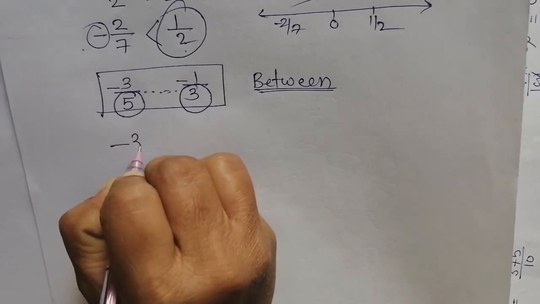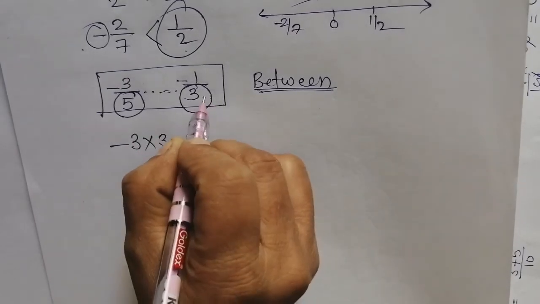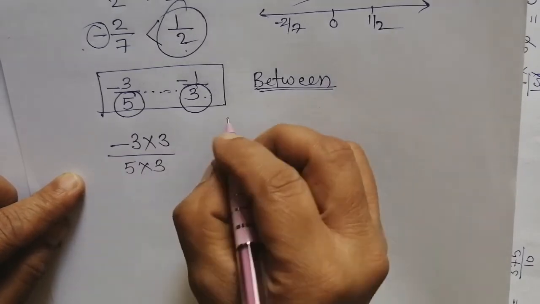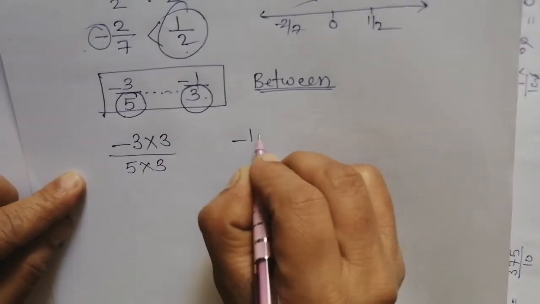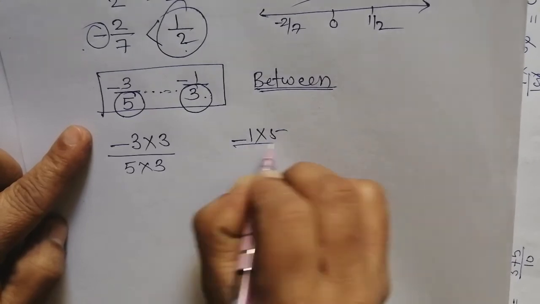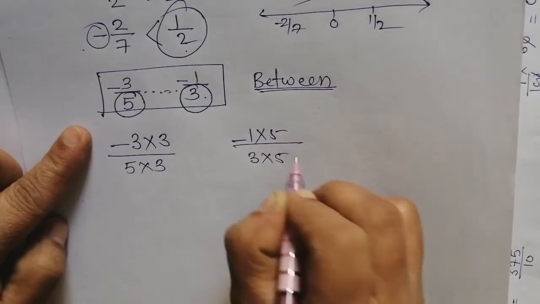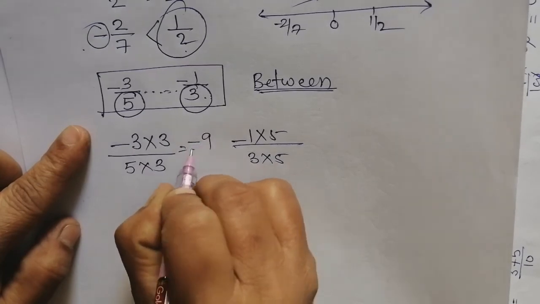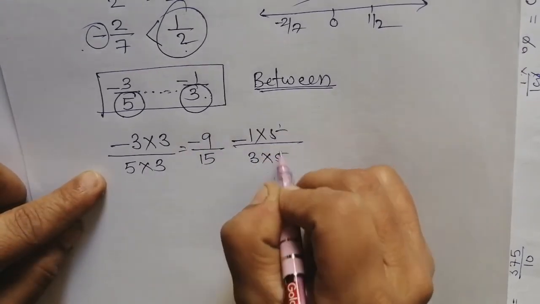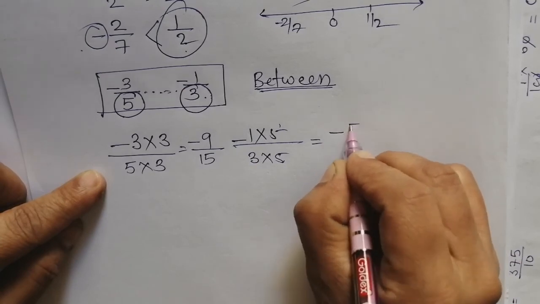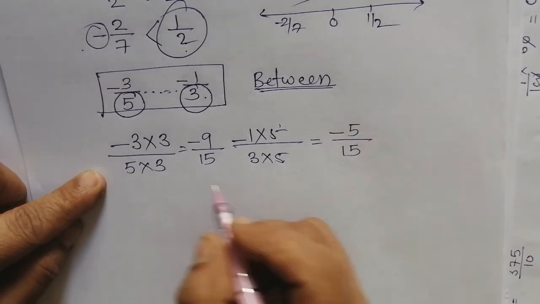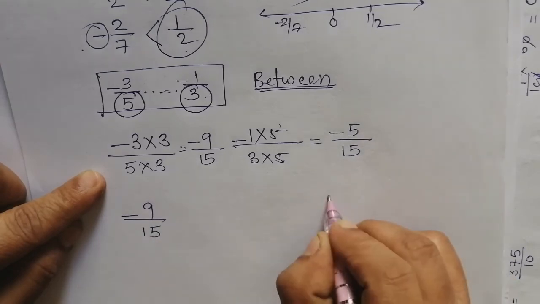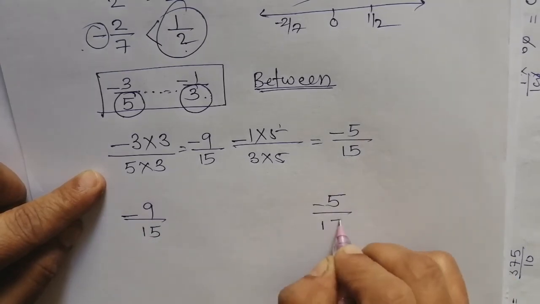So minus 3 by 5 is multiplied by 3 and becomes minus 9 by 15, and minus 1 by 3 is multiplied by 5 and becomes minus 5 by 15.